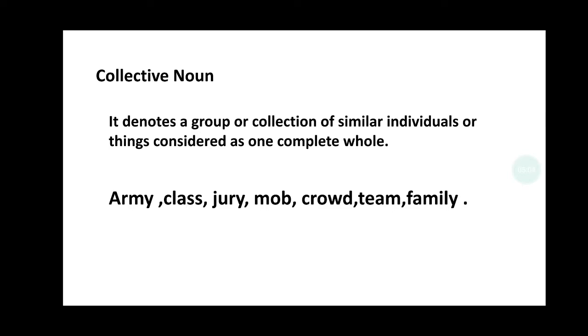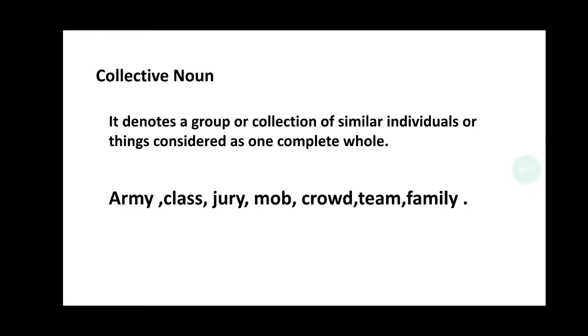If I say a crowd, it means a collection of people. We have some other collective nouns, like a shoal of fish, which means lots of fish. That's why we use shoal. A swarm of bees. We use the collective noun swarm for bees when we are indicating lots of bees.